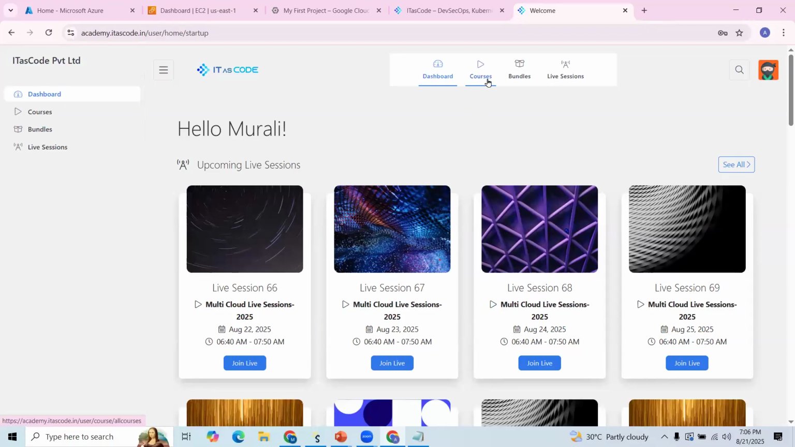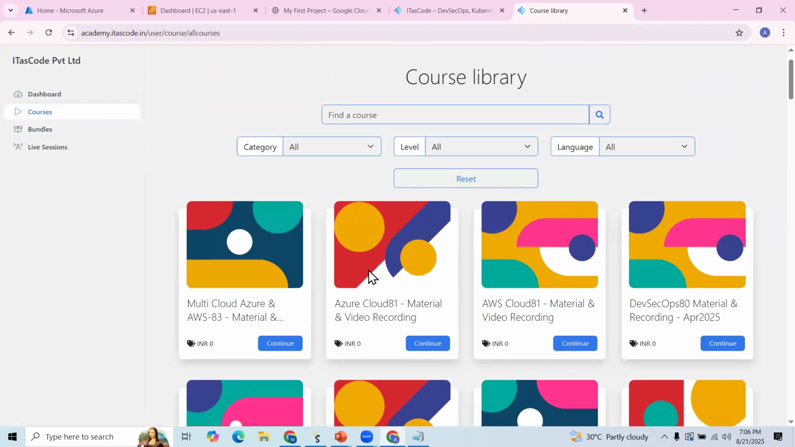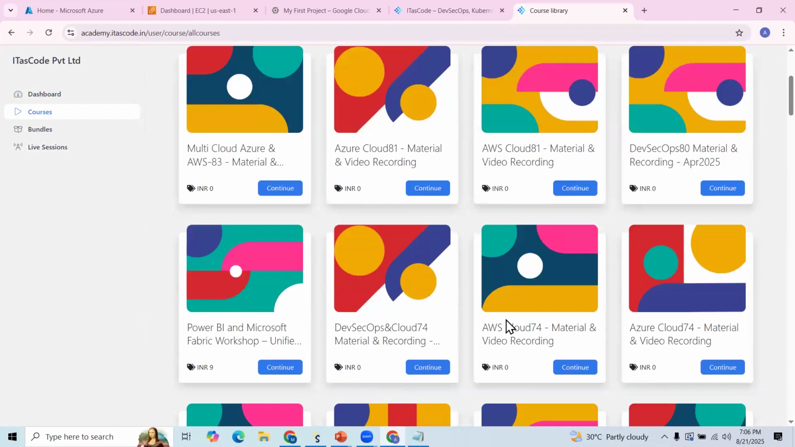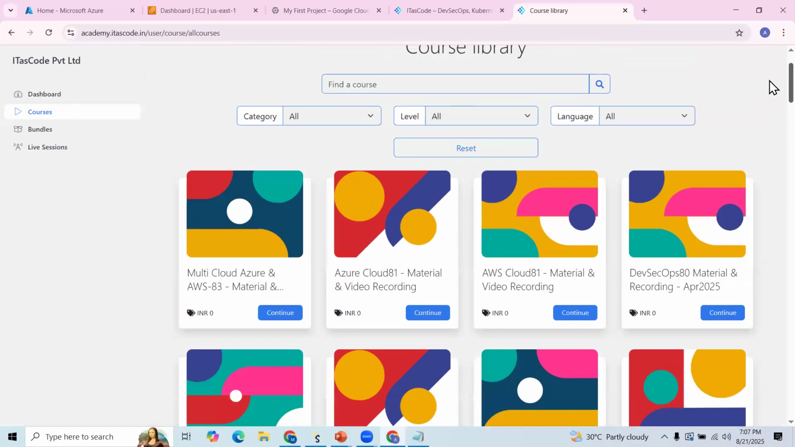So you can see courses, whatever courses are there. Within this dashboard, you can find whatever courses are assigned with your name. Currently we are running the 87th batch. As per your access, courses will be aligned. So this is the portal.